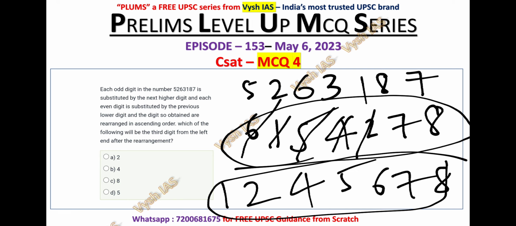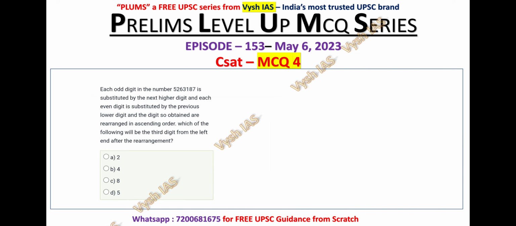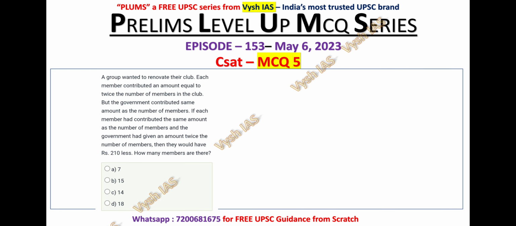So they have asked which one of the following will be the third digit from the left end after the rearrangement. So the third digit from the left end is 4. Okay, 4 is the correct answer for question number 4.